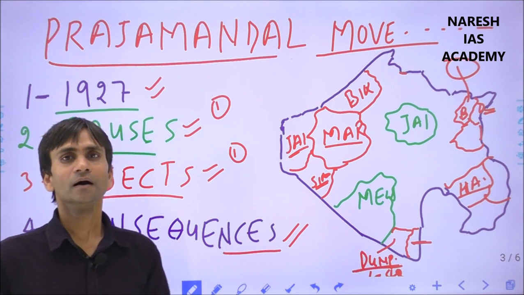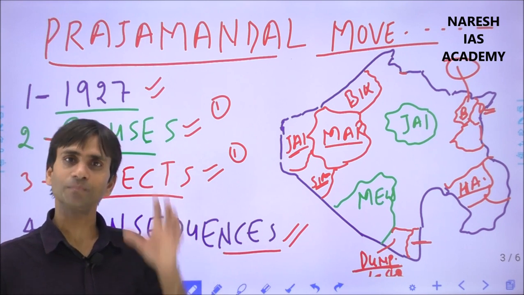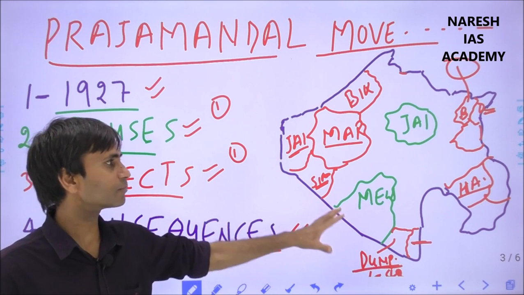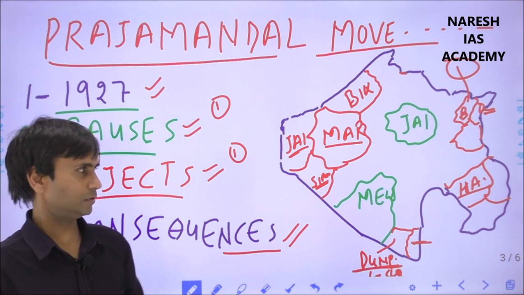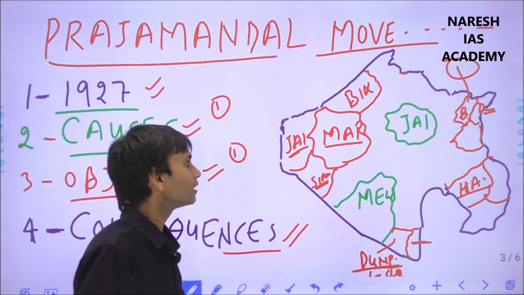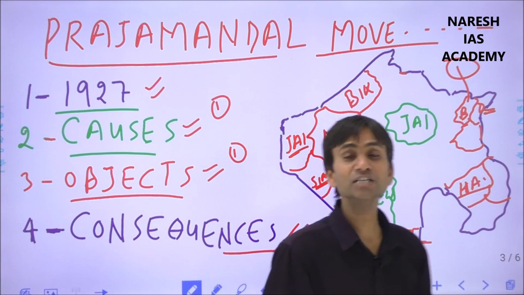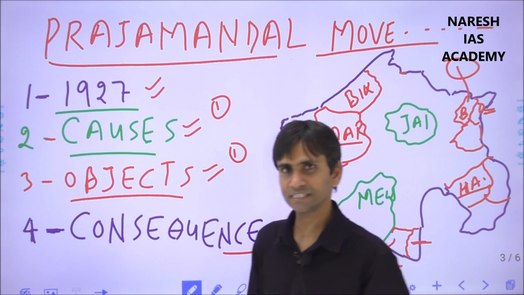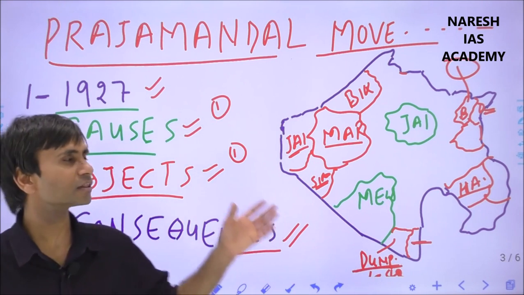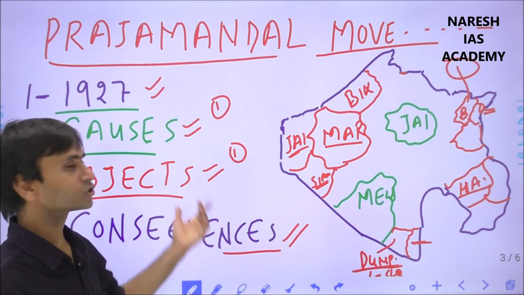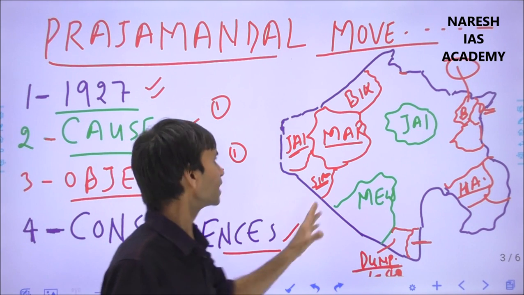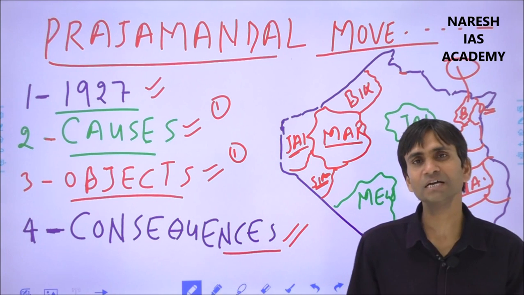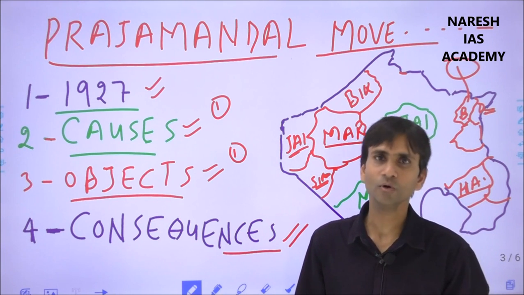After the execution of the Indian constitution on 26 January 1950, the Prajamandal movement ended, because there was no longer any dispute over rights against the states, since India and all the states were brought under constitutional rule. Okay, so this is the story, the history, of the Prajamandal movement in Rajasthan. Okay, thank you.